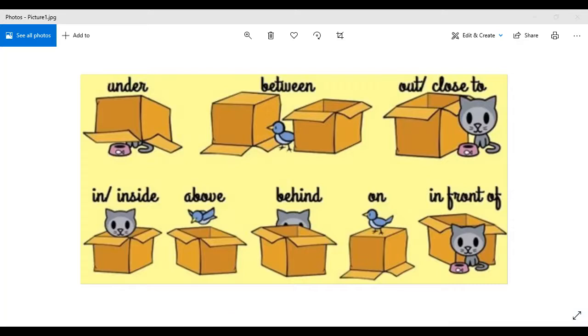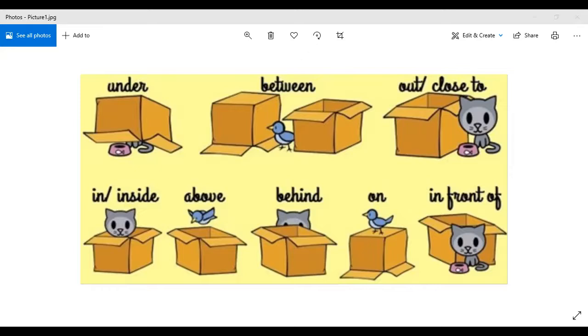Okay, look at the next preposition. The next is on. Now, this bird is sitting on the box. Again, this word is telling us about the position of where the bird is actually sitting. And the last but not the least is in front of. When something is sitting in this manner, then we will be using the preposition in front of to tell their position. Let's say the cat is sitting in front of the box. Got it? So these are a few examples and their picture description of what these words actually mean, right?